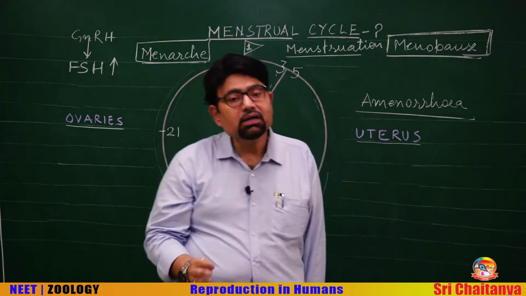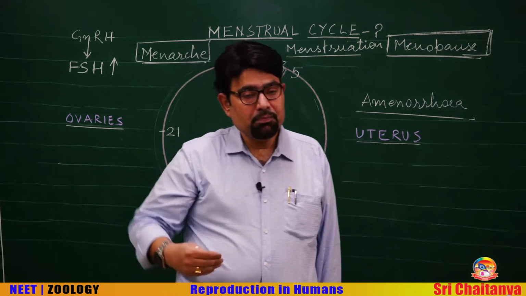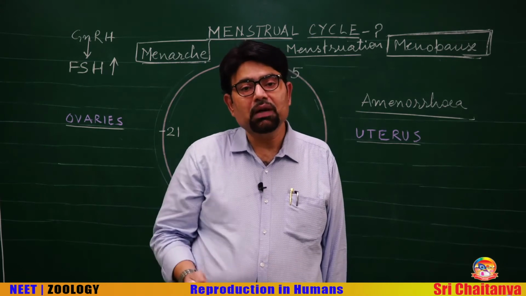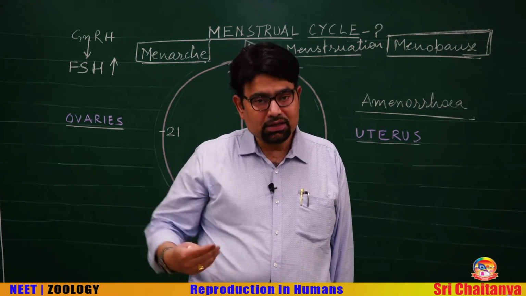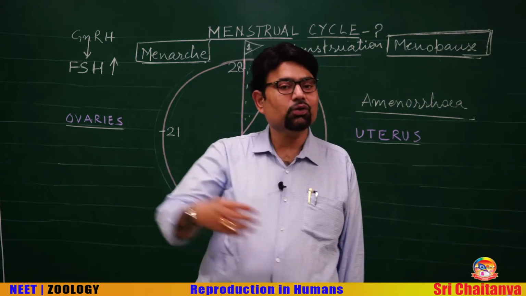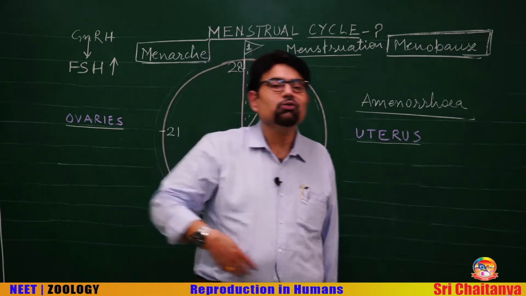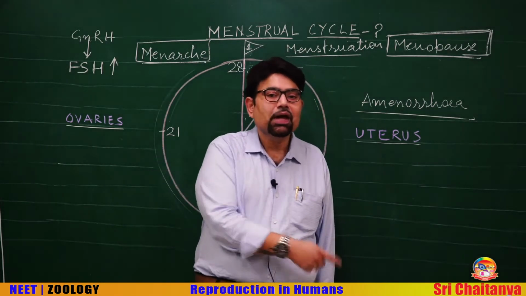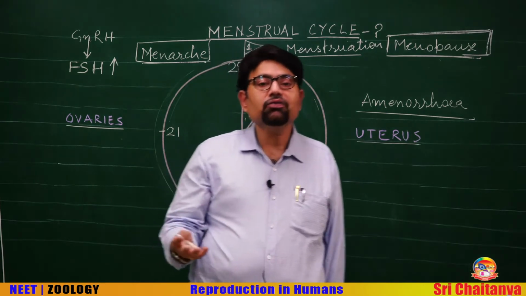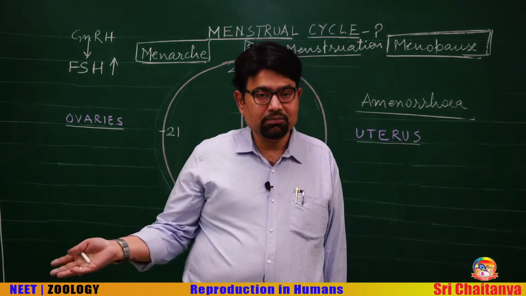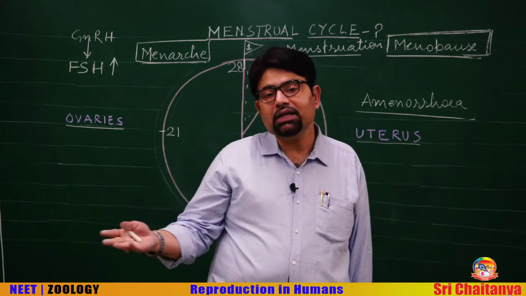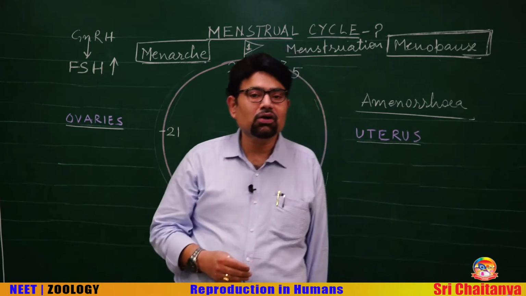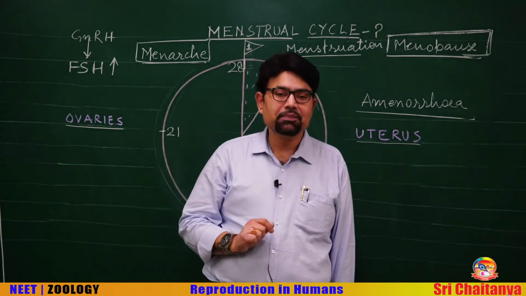Remember, a girl is born with many million primary follicles in both the ovaries, 1 to 2 million in one ovary, 1 to 2 million in another ovary. And also recall that many of them get degenerated, and this degeneration is called follicular atresia.